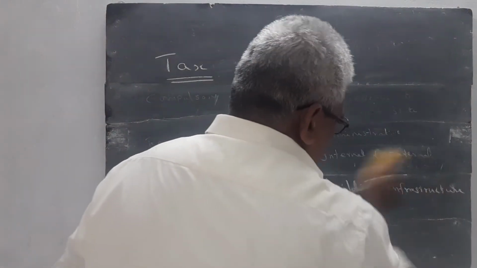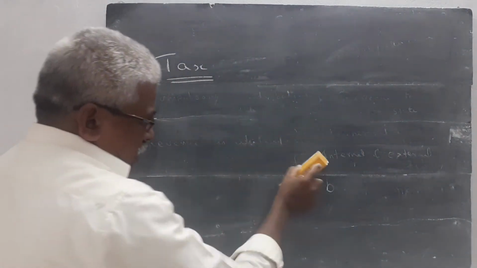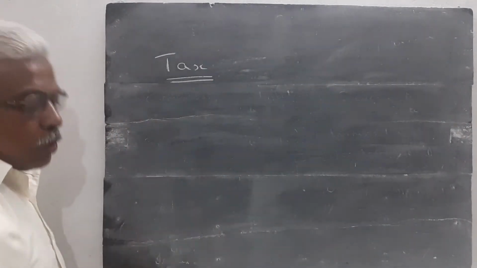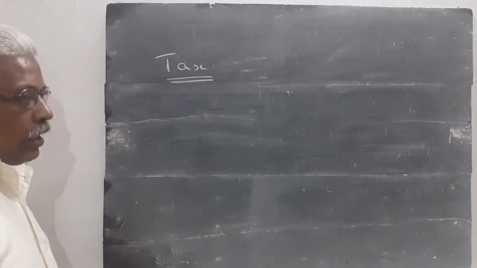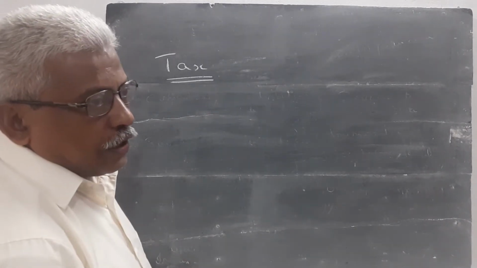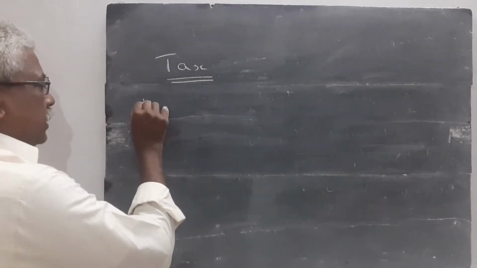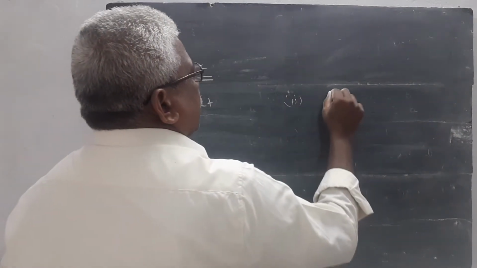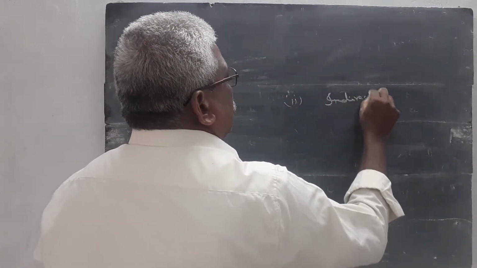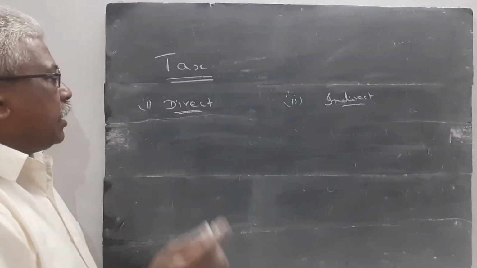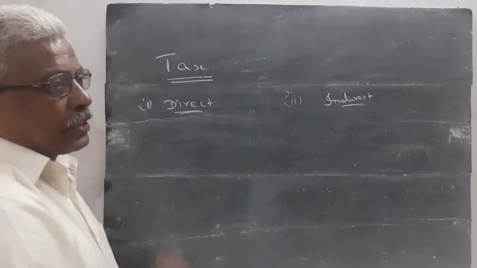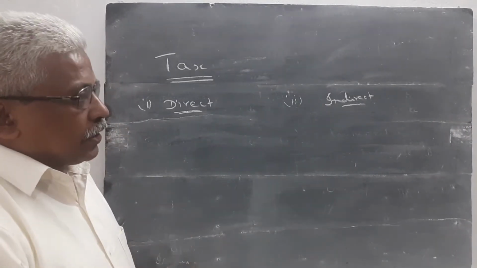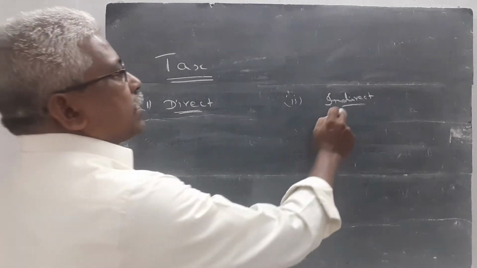Then we study about two types of taxes collected by the state. The state means government. The government of India collects two types of taxes. Number one is direct tax. Number two, indirect tax. If the tax is directly paid by an individual, it is called a direct tax. If the tax is collected by the state indirectly, it is called an indirect tax.